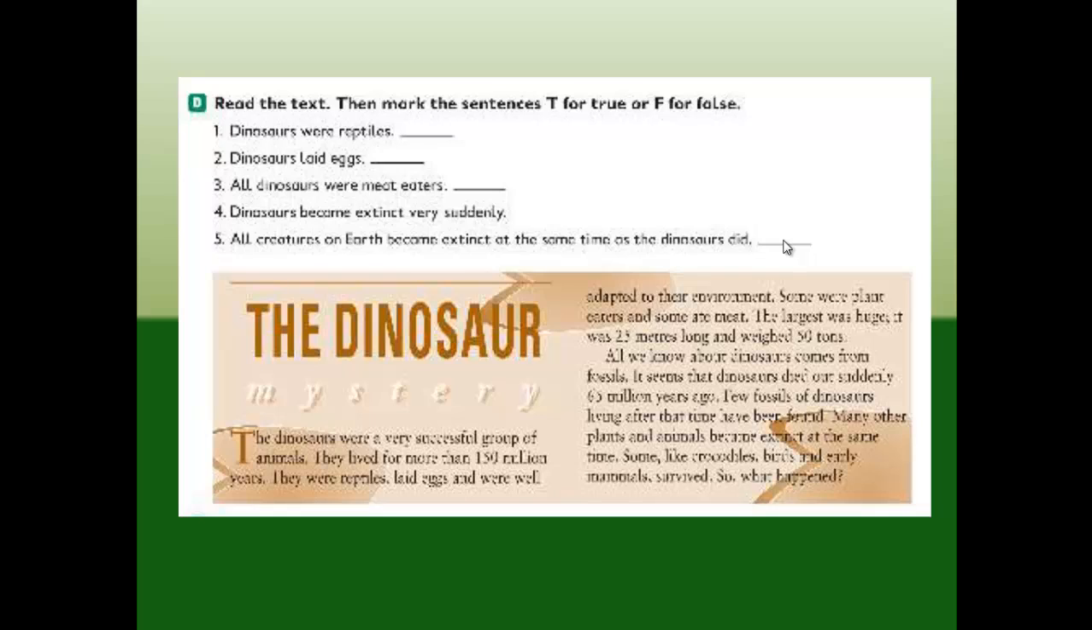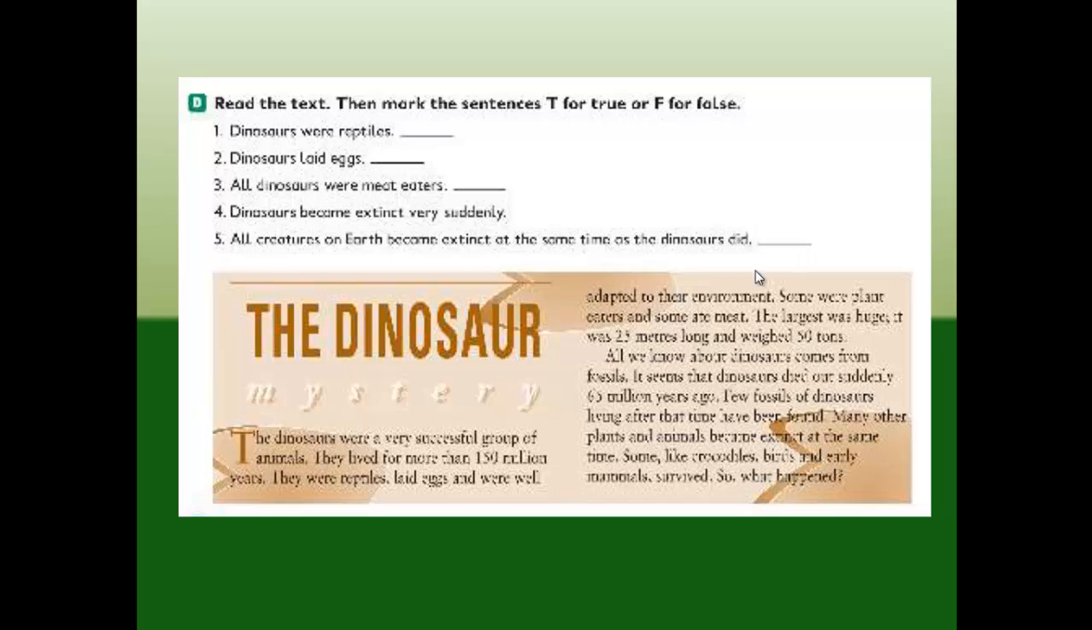Few fossils of dinosaurs living after that time have been found. Many other plants and animals became extinct at the same time. Some, like crocodiles, birds, and early mammals, survived. So what happened?